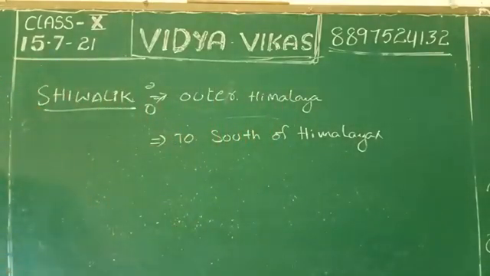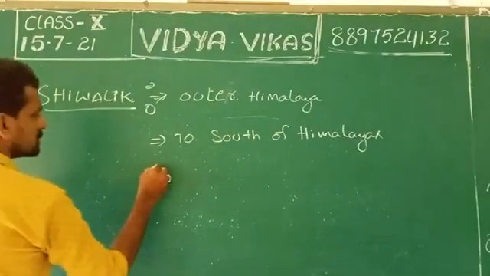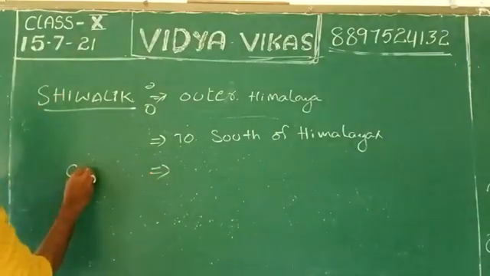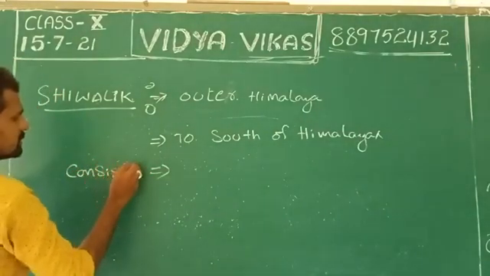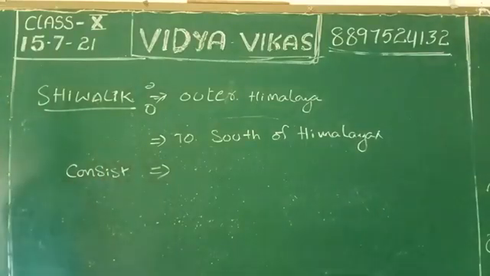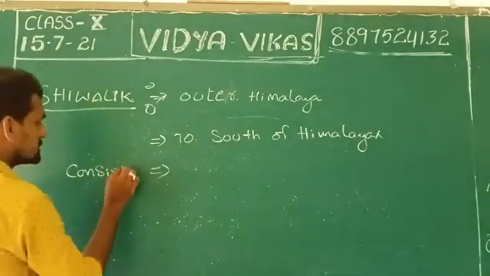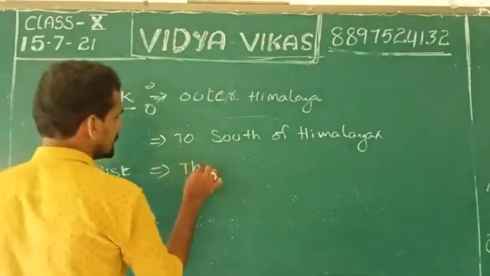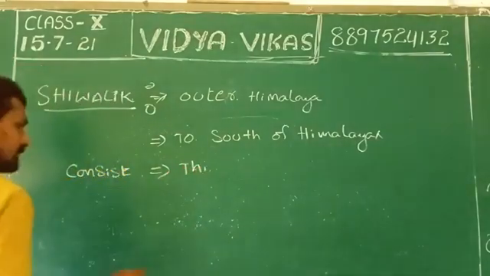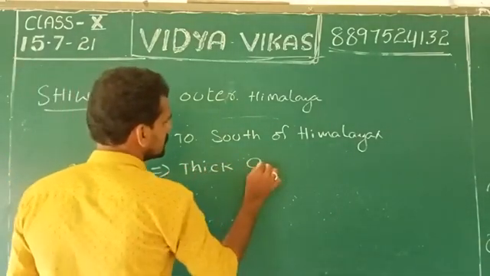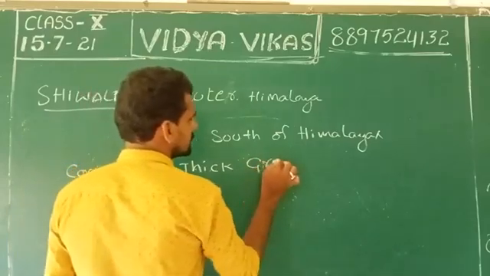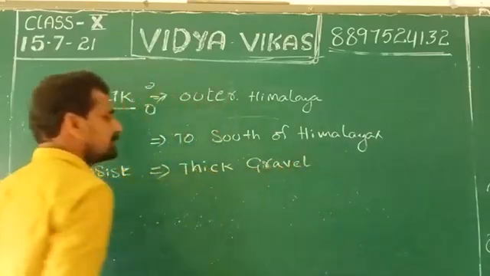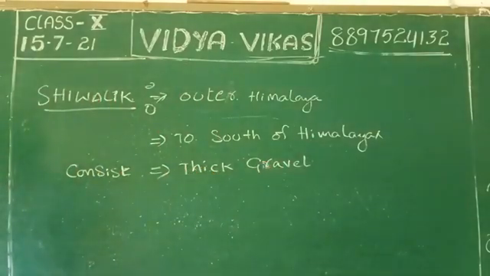That is the location. Next is composition. This Shivalik is composed of thick gravel and alluvium.